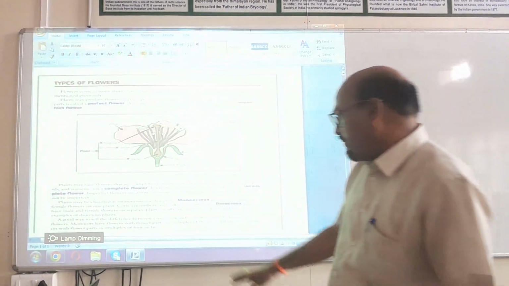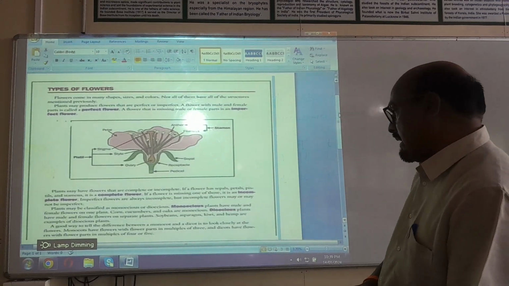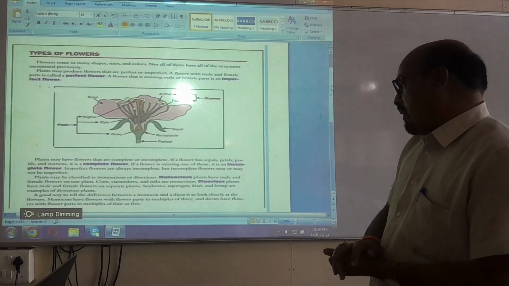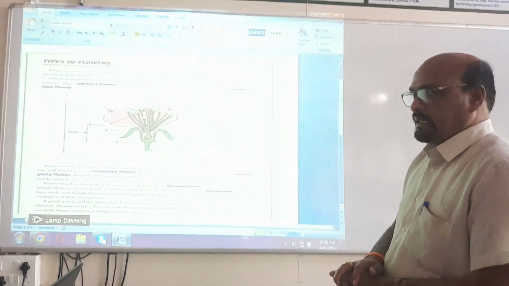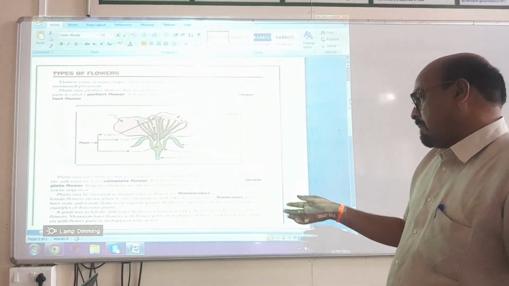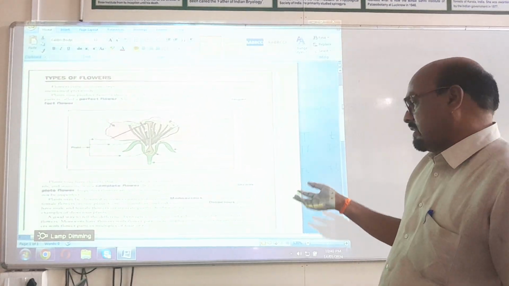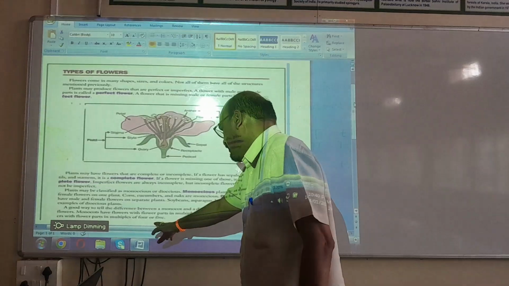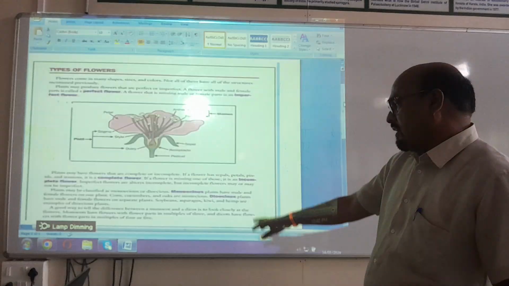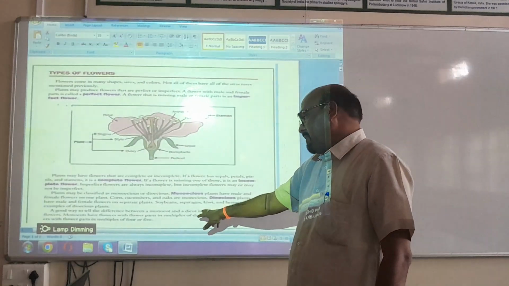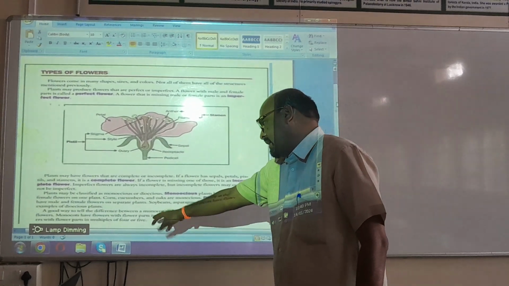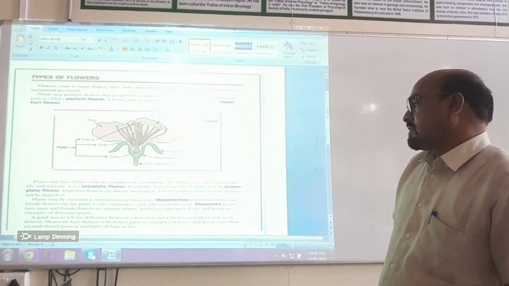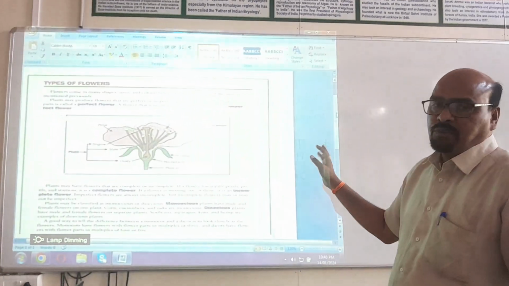Then another one is a good way to tell the difference between the monocots and the dicots. So here, monocot flowers have the flower parts in multiples of 3, that is, 3 sepals and then 6 petals like this. And dicots have the flowers with the flower parts in multiples of 5, that is pentamerous. In monocots the flower is trimerous, and in dicots the flower is tetramerous or pentamerous, in multiples of 5. So these are the types of flowers.